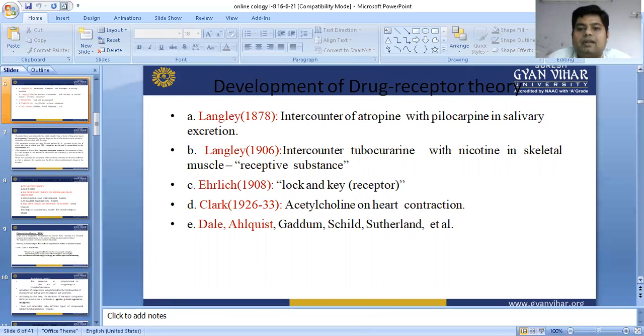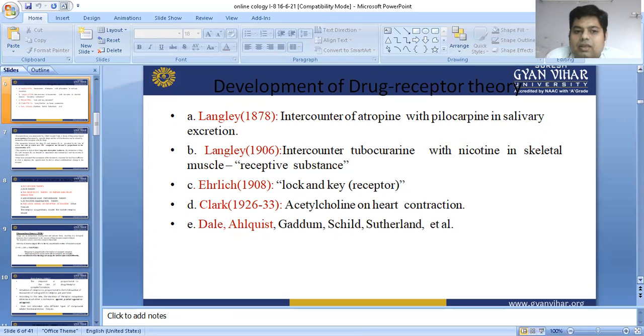Now, development of drug receptor theories: what is drug receptor theory and how was it formed? Langley, a scientist, in 1878 gave a concept of counter current of atropine with pilocarpine in saliva secretion. Pilocarpine is a cholinergic drug, while atropine is an anticholinergic drug. Pilocarpine binds with the muscarinic receptor and releases saliva in the patient when we are treating the eye. During that time, if we give atropine, it reduces the mouth saliva secretions.